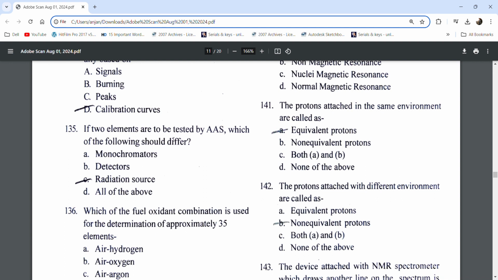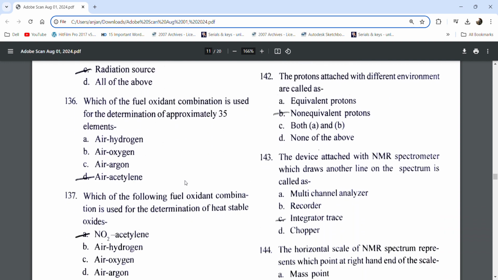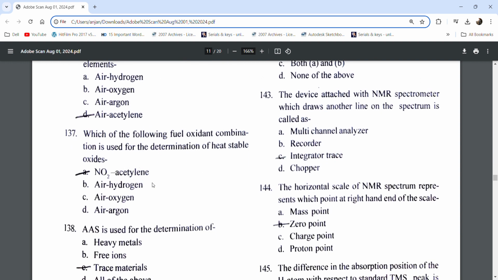If two elements are to be tested by AAS, which of the following should differ? Radiation source. Which fuel-oxidant combination is used for determination of approximately 35 elements? Air-acetylene.